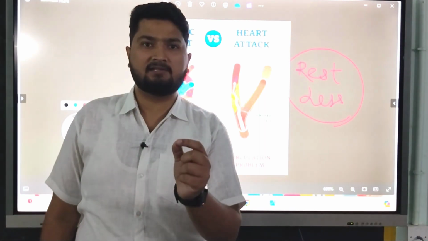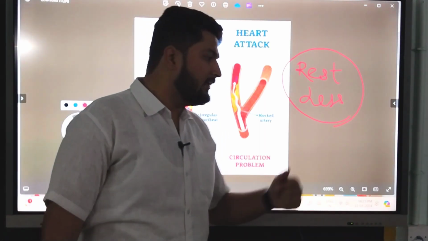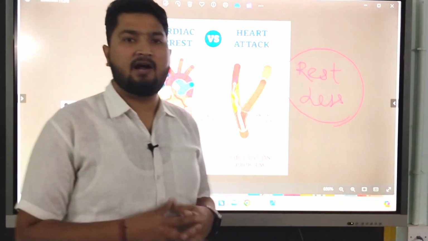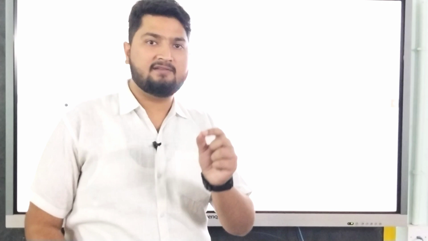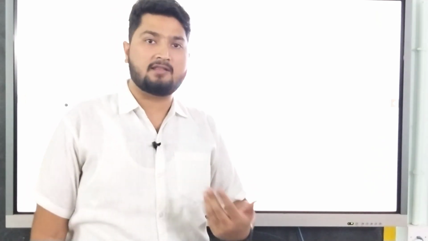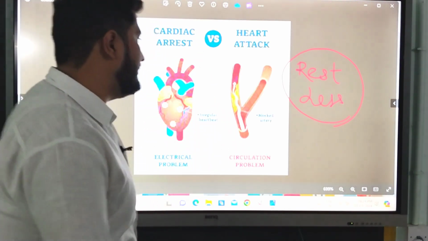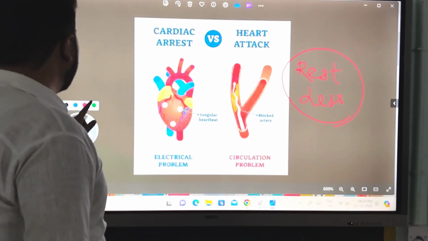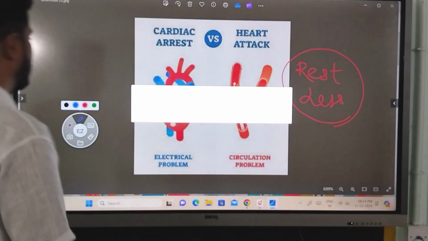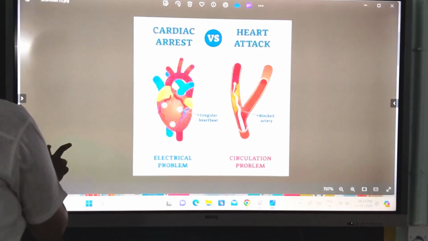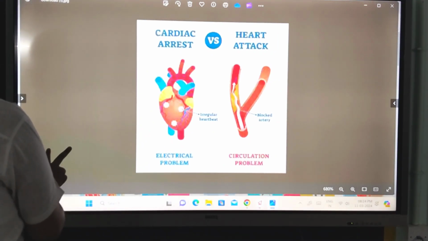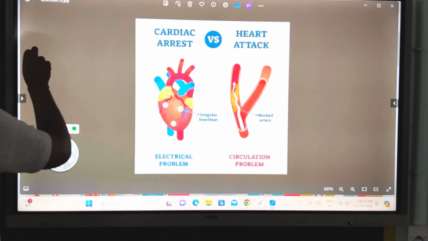Now we will discuss what we mean by the term bypass surgery. Actually, bypass surgery is not for heart failure. It is also not for cardiac arrest. Only the patients of heart attack, or patients who have chances of getting a heart attack, are given bypass surgery by the doctor. So what does it mean? Usually the meaning of bypass surgery is, suppose... what does bypass mean? You might have heard this word.